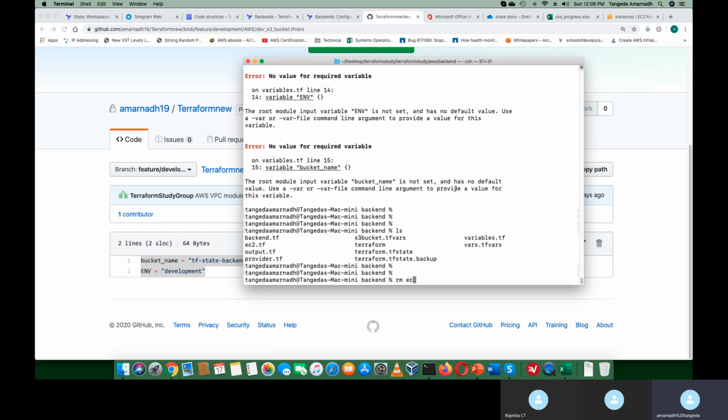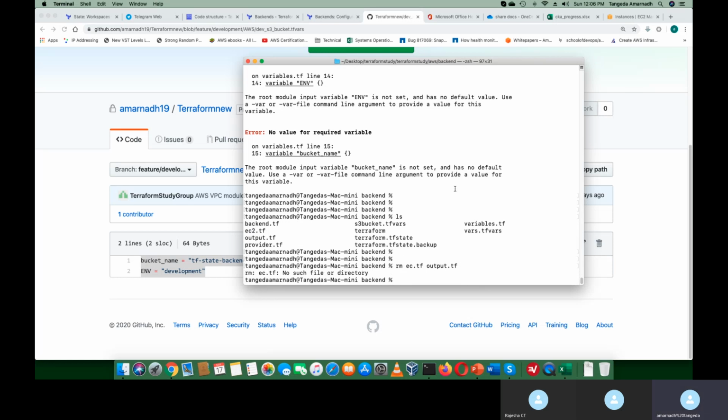Remote is ec2.tf, output.tf, then that's it.